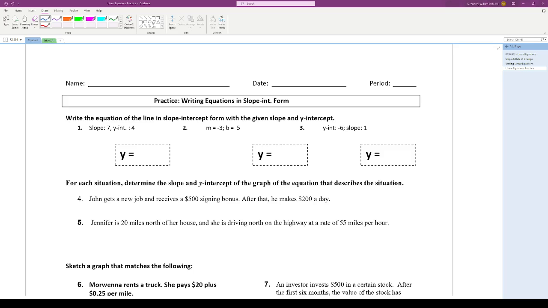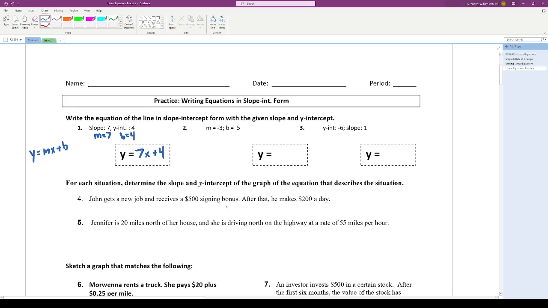videos on those. So looking here, just to get started, we have a slope of 7. Remember, we called our slope m, so m is 7. And our y-intercept is 4, so b equals 4. And our standard form of linear equations is y equals m times x plus b. So here that would be y equals 7x plus 4. Pretty straightforward. We're given exactly the things that we need to plug into the equation.